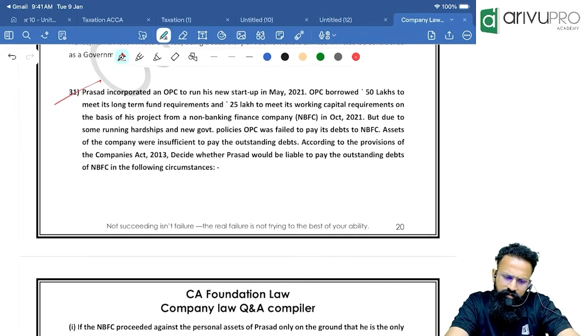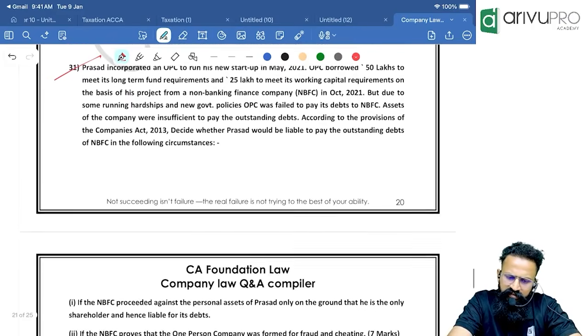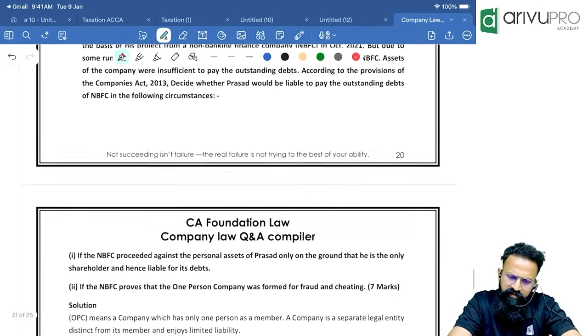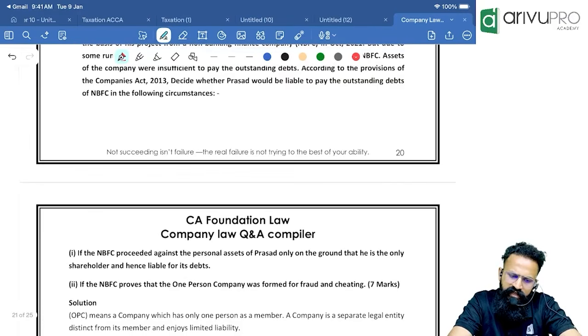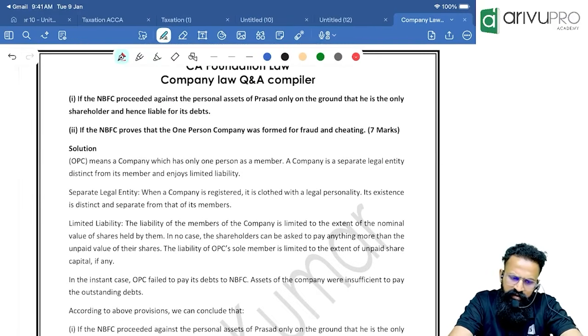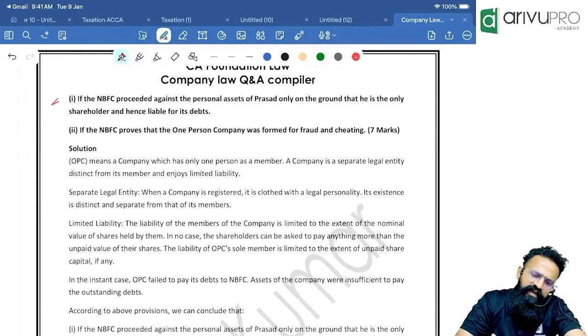But due to some running hardships and new government policies, OPC has failed to pay its debt to NBFC. Assets of the company were insufficient to pay the outstanding debts. According to the provisions of the Companies Act, decide whether Prasad would be liable to pay the outstanding debts of NBFC in the following circumstances. If the NBFC proceeded against the personal assets of Prasad only on the ground that he is the only shareholder, can he directly proceed?